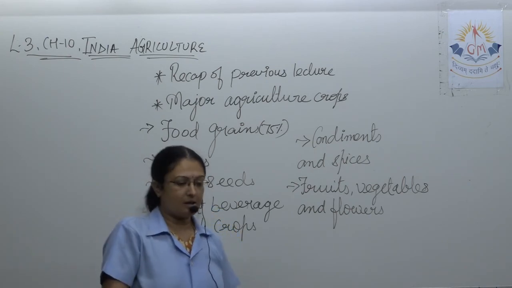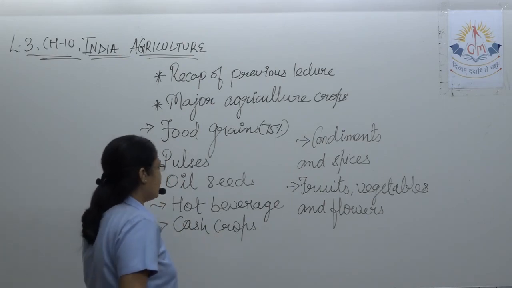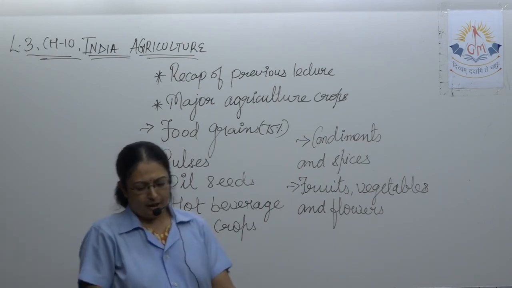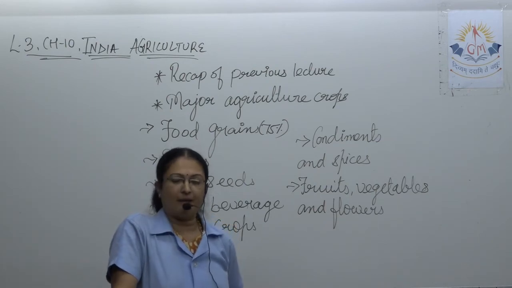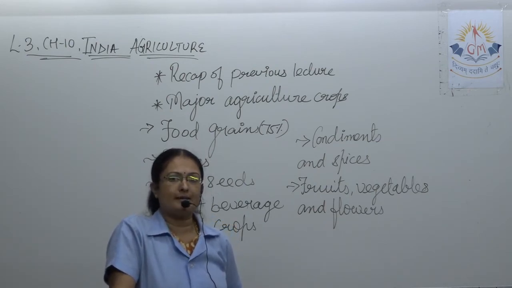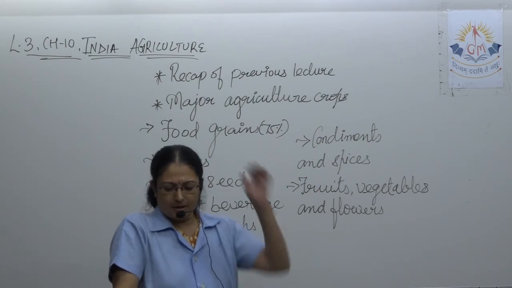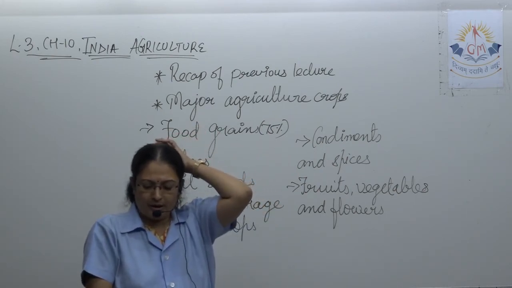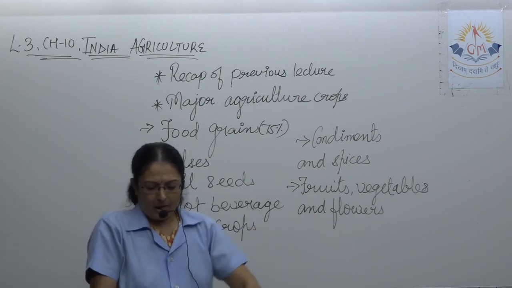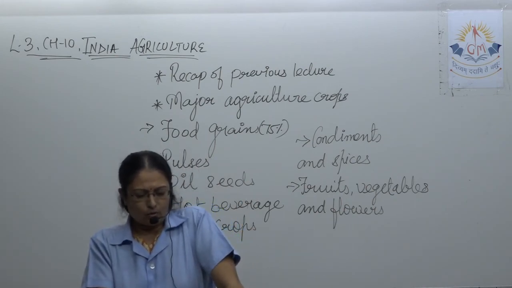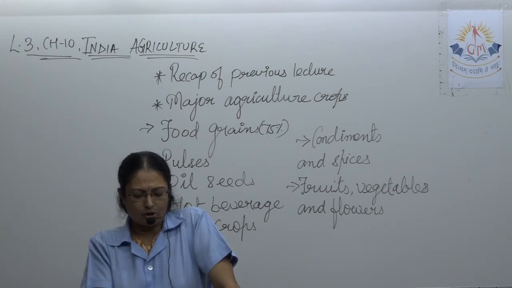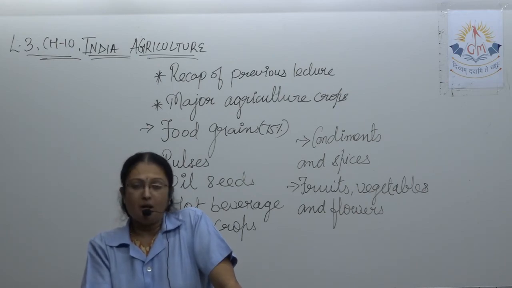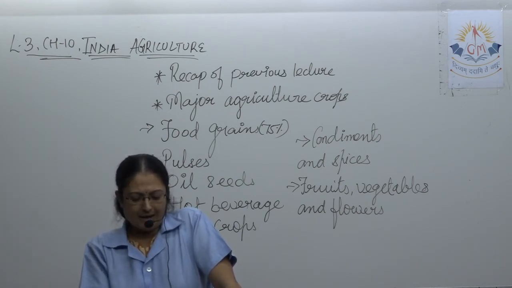Then last come the fruits and vegetables. In fruit production, India ranks second after China. Underline, India holds second rank. Fruits like banana, mango, apple, grapes, guava, orange are grown in India. Bananas are grown in Tamil Nadu, Gujarat, Maharashtra, apple in Jammu and Kashmir, Himachal Pradesh, and grapes in Uttarakhand, Maharashtra, Himachal Pradesh, Jammu and Kashmir, Punjab, Tamil Nadu, Andhra Pradesh.